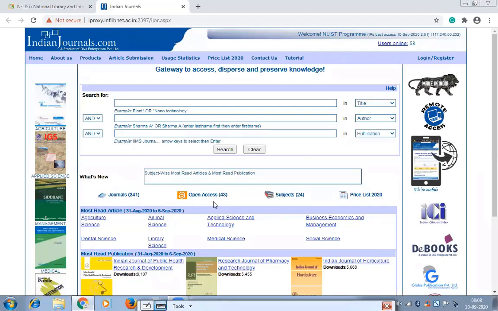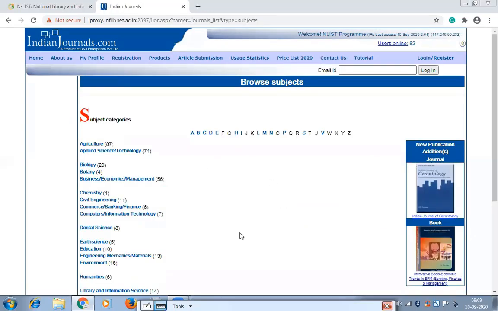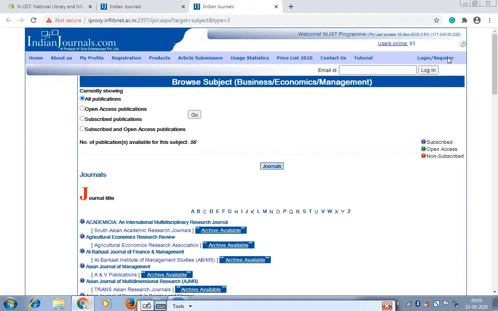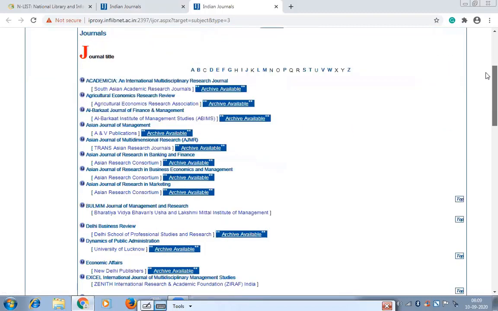And in that, 43 are available for open access. That means not all the journal articles listed on the Indian Journal site are available for open access. Only 43 titles are available for open access, and it covers 24 subjects. If you click on these subjects, it will give you the list of subjects which are available on the Indian Journal's website, and the list is arranged alphabetically. You can just click on the subject